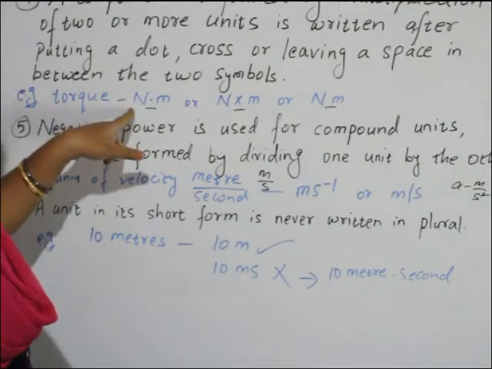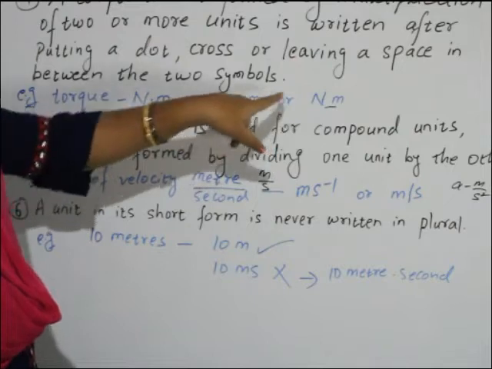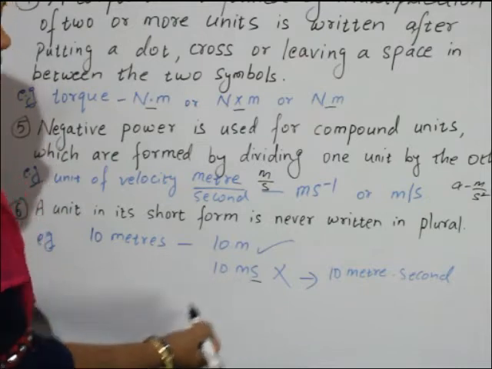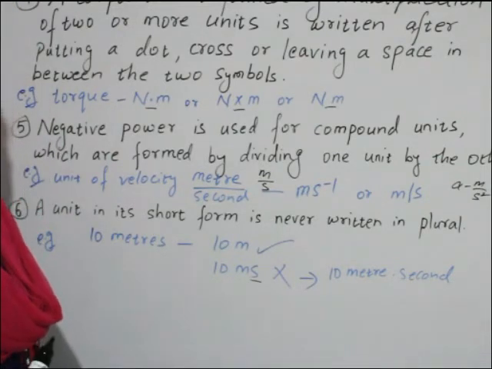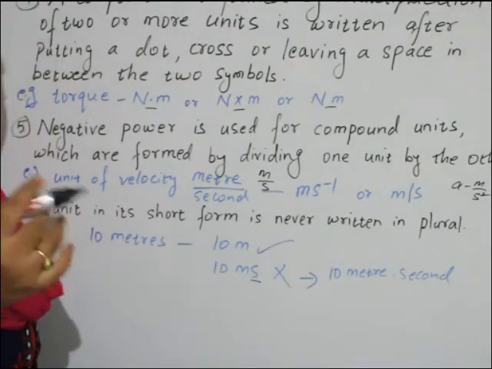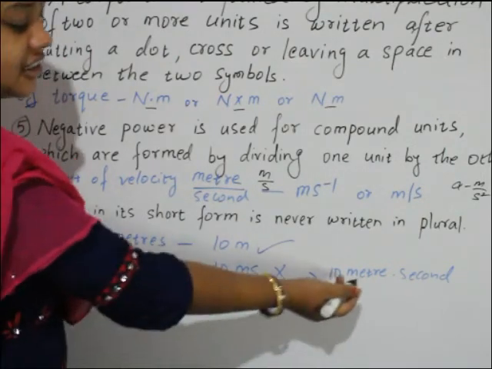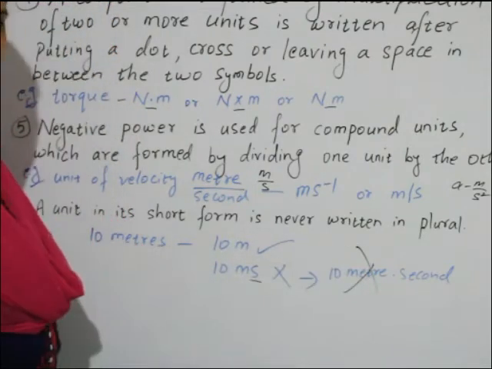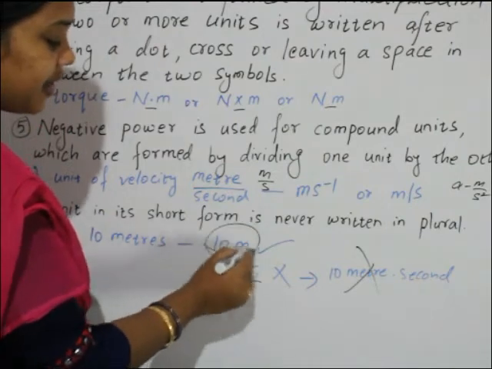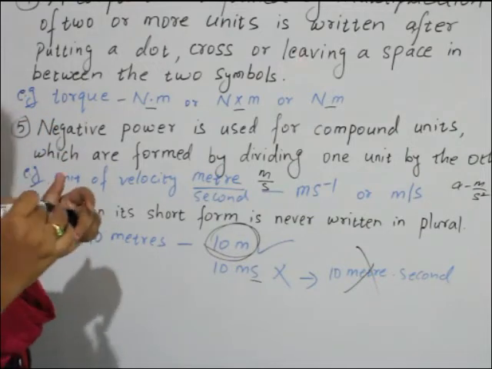You know the earlier rule we read: two units are separated by a dot, a cross, or leaving a space. Small s is the symbol for second, is it or not? So you are adding s for the purpose of plural form, but it becomes second. That is wrong. So in plural form, you should not write it. What is the correct way of writing? 10 m. You should not add s again at the end.